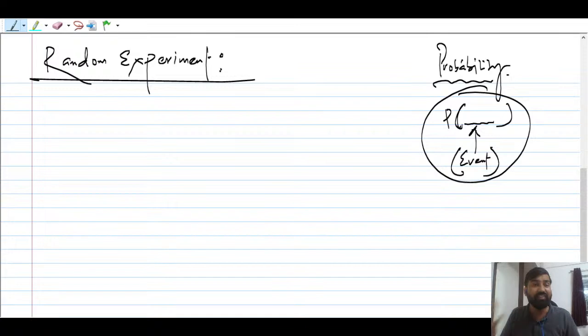So what is a random experiment? I'm just giving you the two important conditions. The outcome cannot be predicted with certainty. The experiment should have some sort of uncertainty; the outcome should be non-predictable. Suppose you're tossing a coin, you can't say directly that head will occur, if it is a fair coin.